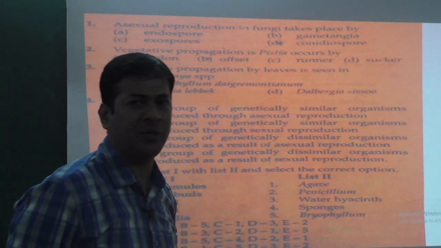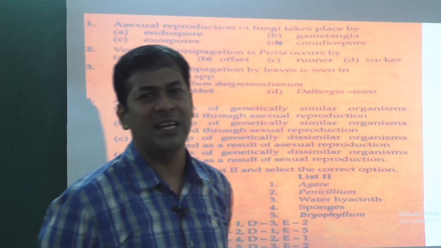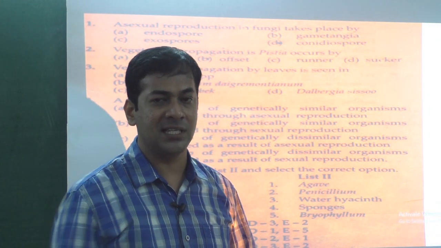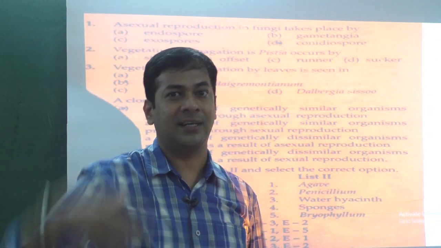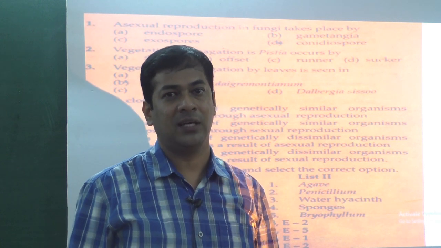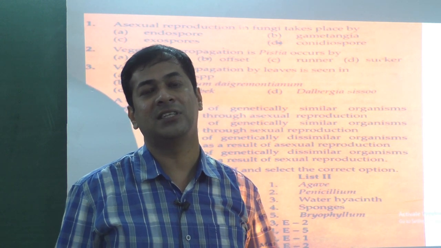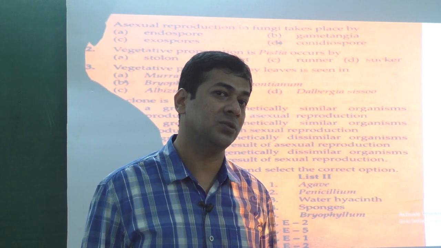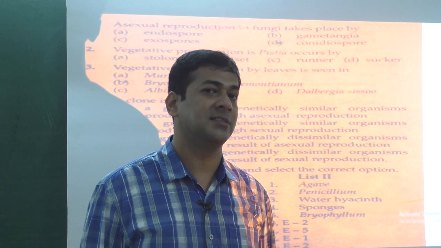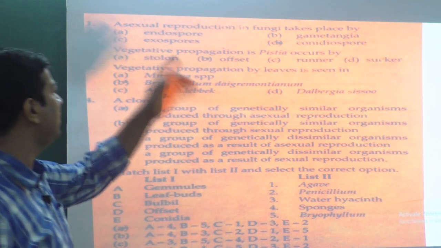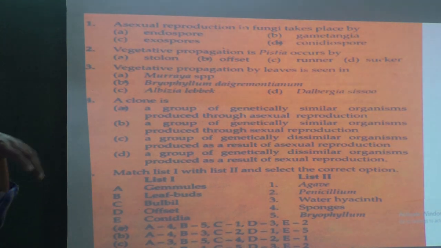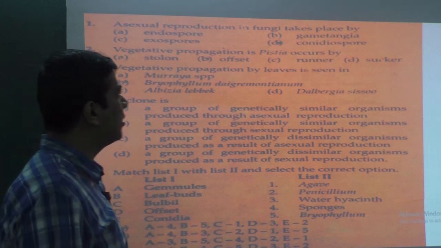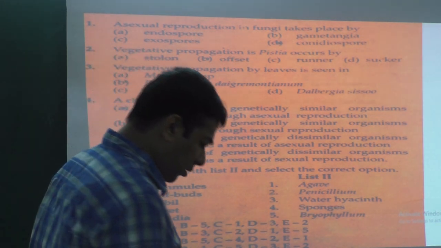We have taken example in last class, that is penicillium produces exogenously produced spores one over the other, that is called conidiospores. Okay, penicillium belongs to which class of fungi? Do you remember? Penicillium belongs to ascomycetes, isn't it? So it is conidiospore. Option D should be correct. Then vegetative propagation in pistia occurs by, just now we learnt, pistia occurs by stolon, offset, runner, sucker.